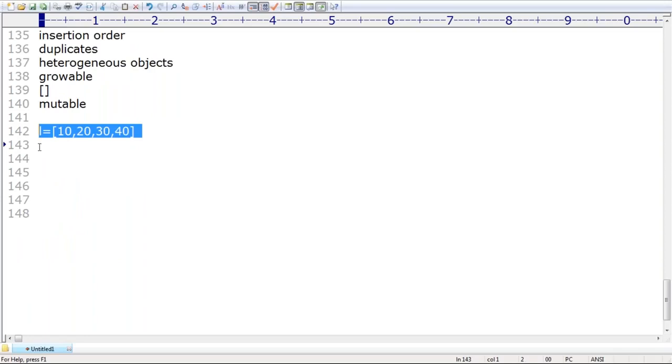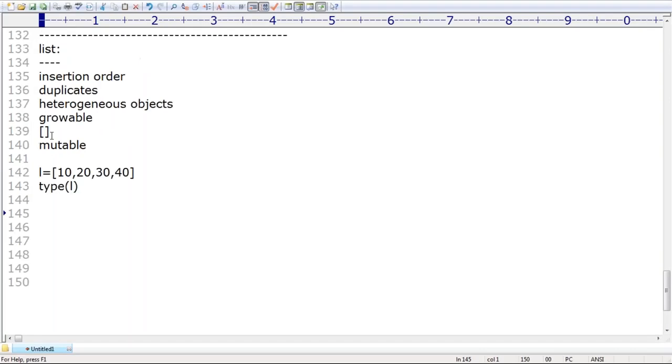a list, sir. If you want, you can print type of L, and it is going to provide the list type. Insertion order will be preserved, which is a very important point. Duplicates are allowed. Heterogeneous objects are allowed. Within square brackets we have to represent values, and these are mutable in nature. We can change its content, no problem at all, sir.